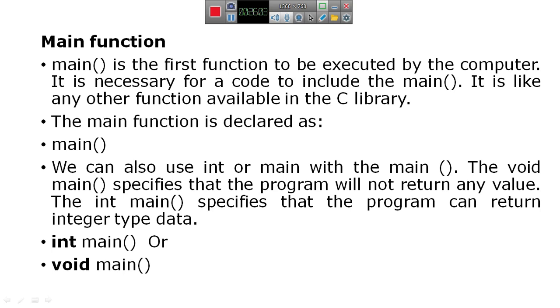Void type means it does not return any value, and int means it returns an integer value.